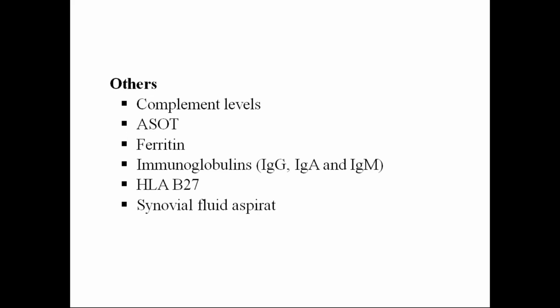Others we have like complement levels, because activation of the complement system will be there, and decreased C3 and C4 levels will be there in some, and in some other entities that mimic juvenile idiopathic arthritis. ASOT and such tests, and autoimmune hepatitis also manifests in this way. So to rule out those things, we need to have liver parameters. Ferritin is another entity, because in macrophage activation syndrome, we found ferritin levels will be elevated. These are all your high-end entities. You need not remember everything.